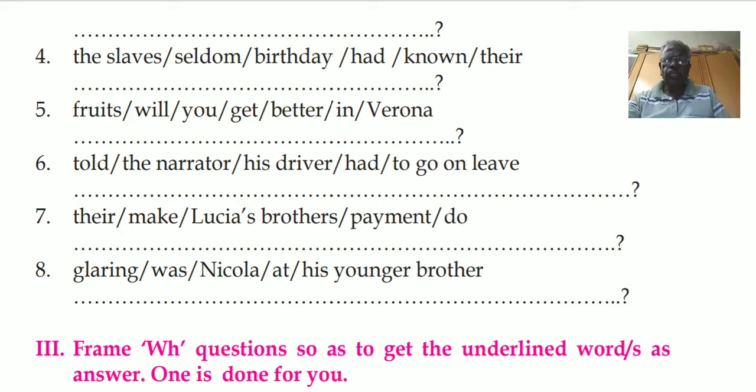Second one: an elephant made friendship with a man. So the verb is made, which is past tense. So you have to use did. Did an elephant make friendship with a man? So after did, the verb is make. Did the elephant make friendship with a man?